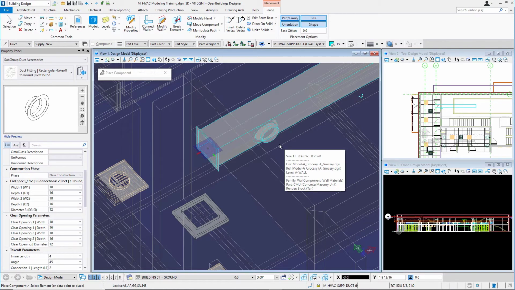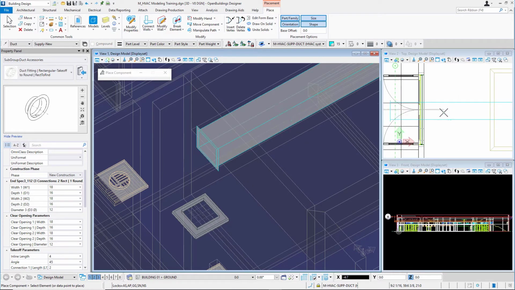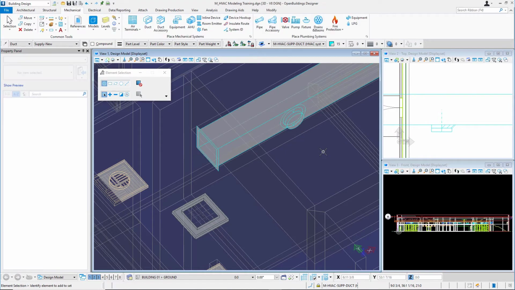One other Accudraw shortcut to take a look at here is called rotate fitting, and that's RR on our keyboard. And notice when I do it, how the orientation of that takeoff, we look at it here in this wireframe display style in the top view. Put RR. You can see how that angled side of the takeoff gets rotated. So I want it to be in the direction of the airflow, and I'll just select a point here to locate it. And I'll right click again to exit the placement of the rectangular to round takeoff here.